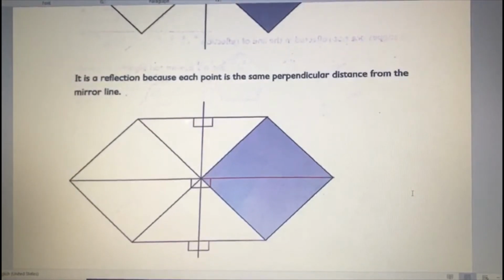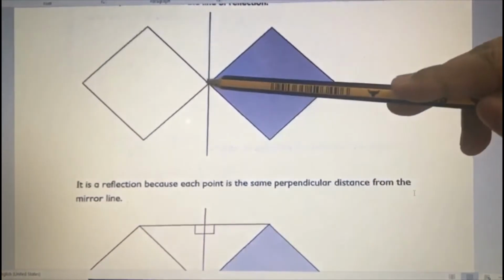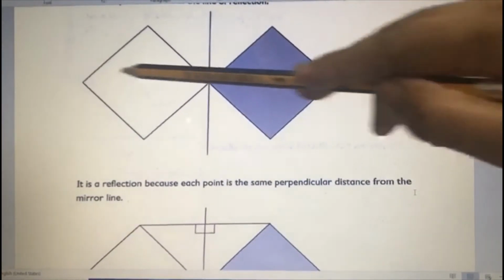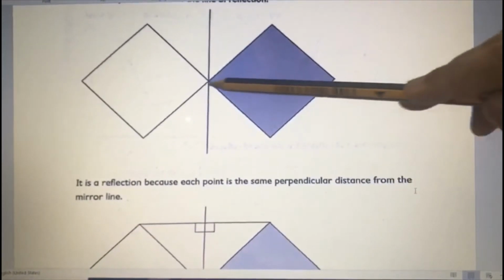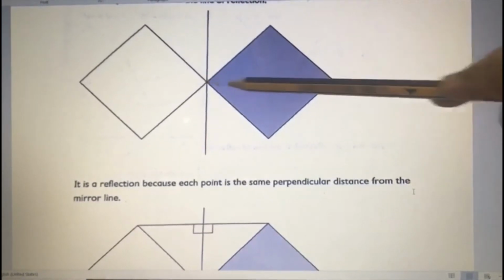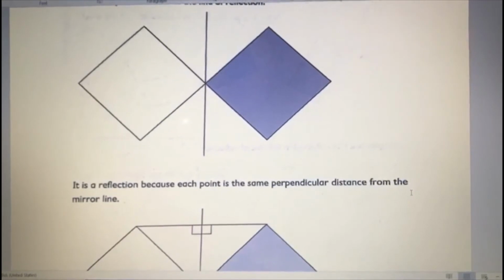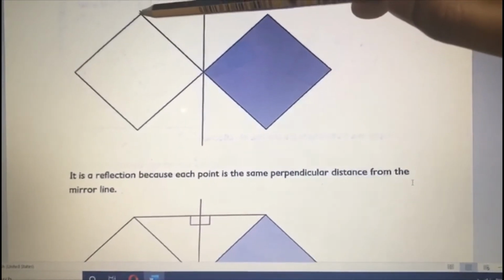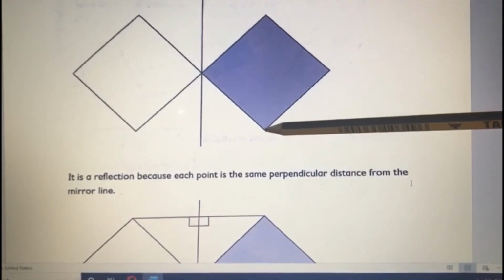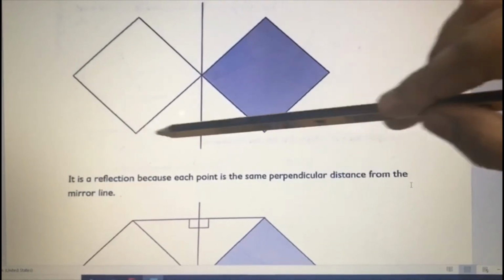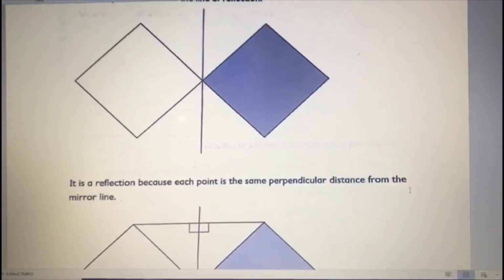You can take each point, like from this point to this point, take the ruler and measure the length, and from this point to this point take the measurement. If the lengths come out equal, that means it is the mirror image. This point also you can check from here to here, then the third point, from this point to this point. You have to check like that, and you can find out if it is correct or not.